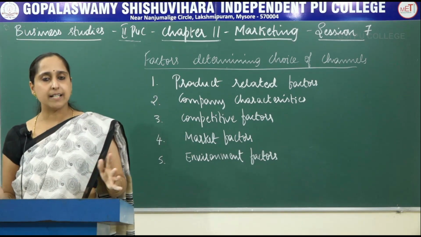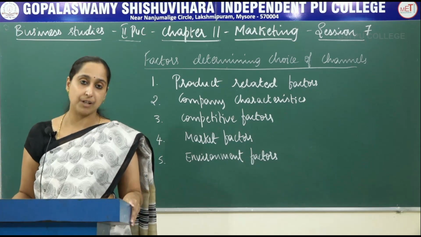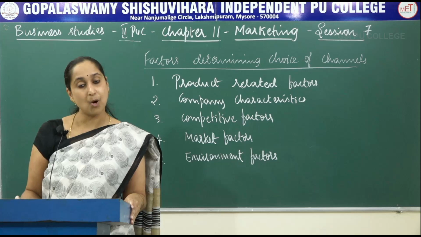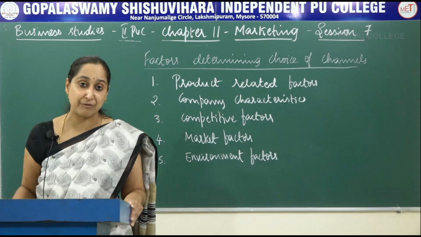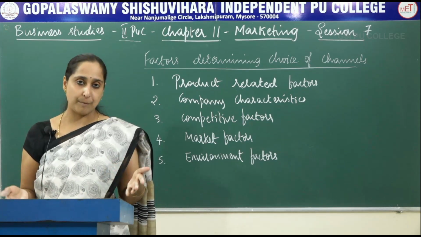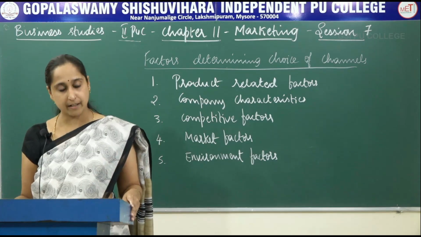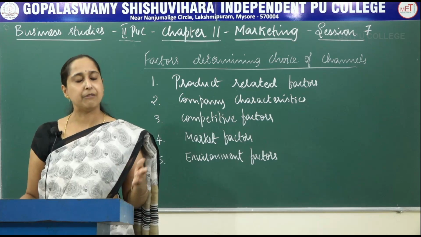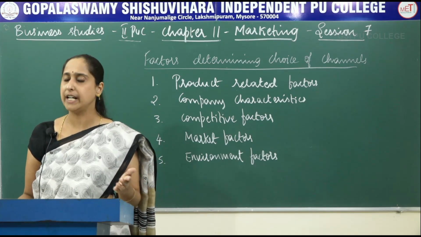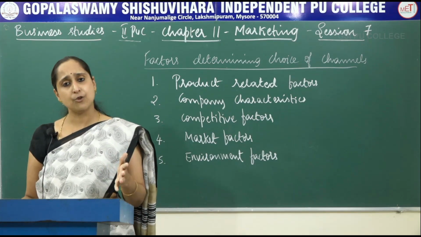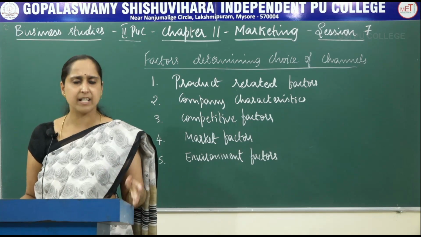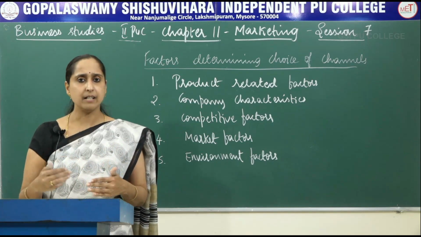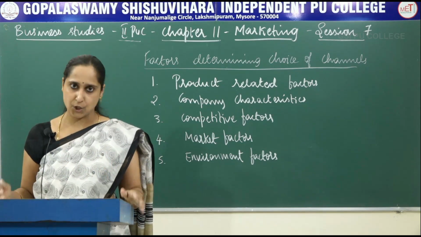While deciding the level of channel, the manufacturer has to consider what type of products he is manufacturing, whether it is an industrial product or consumer product, or whether it is perishable or non-perishable. For example, if a business is dealing with industrial products, and industrial products are quite expensive and purchased only by few people, they may select a direct channel or one level channel.